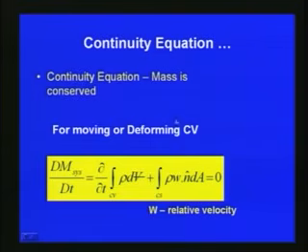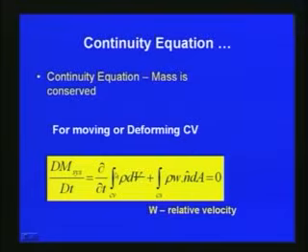So, for the case of a moving or deforming control volume, this w is the relative velocity. Since the control volume itself is moving or deforming, with respect to that we have to consider the changes taking place with respect to the relative velocity.